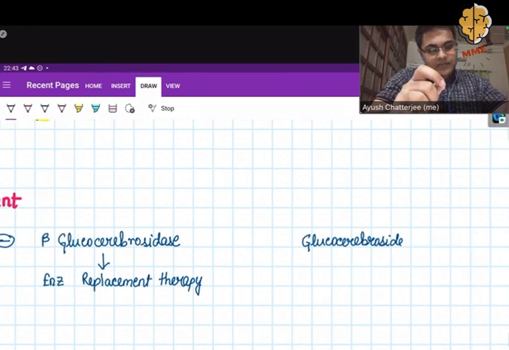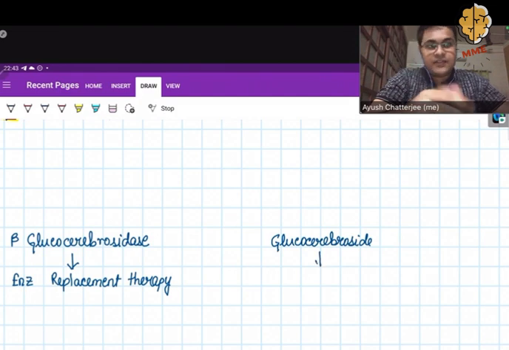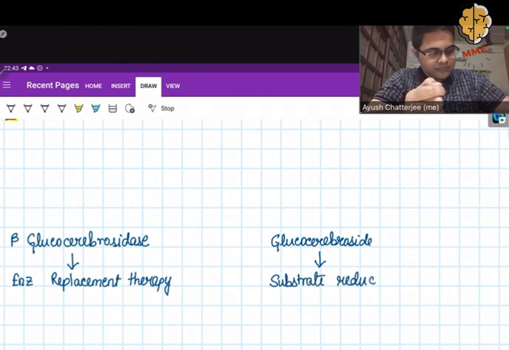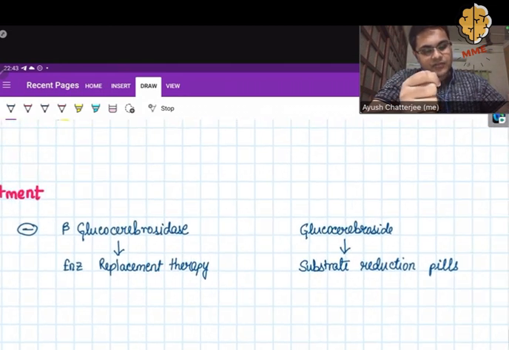Another way we can treat is we can decrease the substrate. So if there is no glucocerebroside, it will not accumulate in the lysosome and the macrophage will not change into a Gaucher cell. So to do that, we give something known as substrate reduction pills. So this is a very simple treatment. So we can do it in two ways.